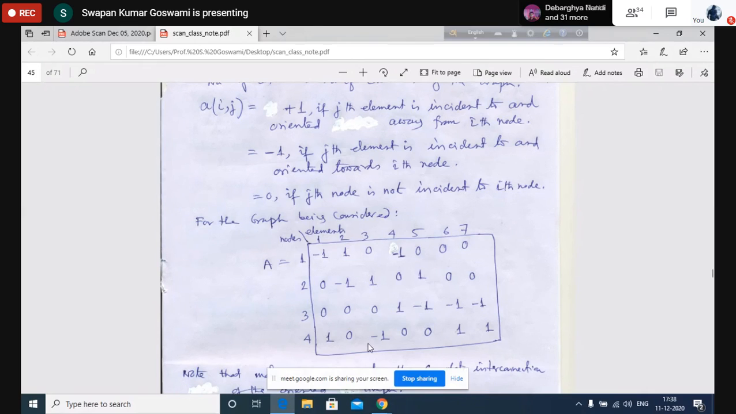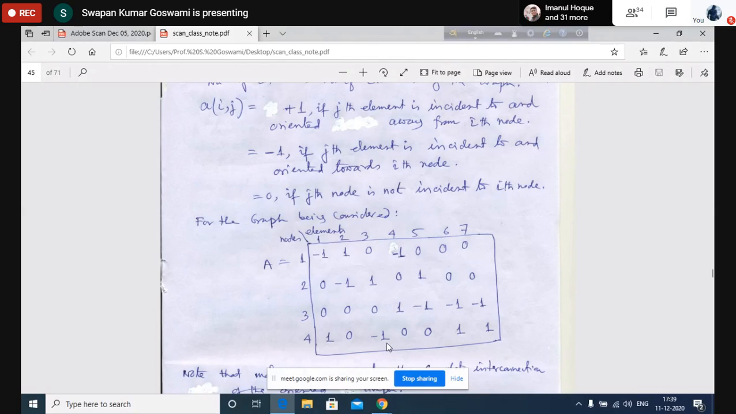Now you see what is the column-wise summation of this matrix. If you find the column-wise summation, what is that? Zero. Why is that zero? Why is the column-wise summation zero?